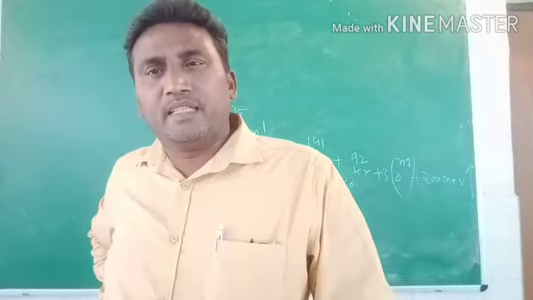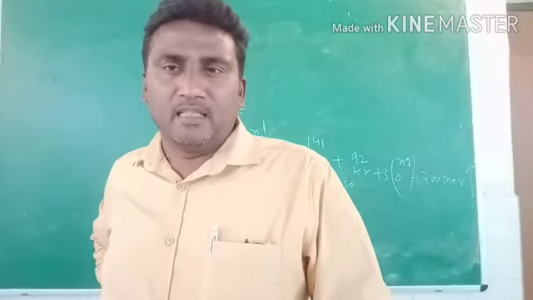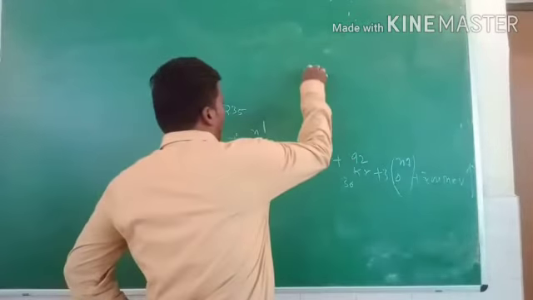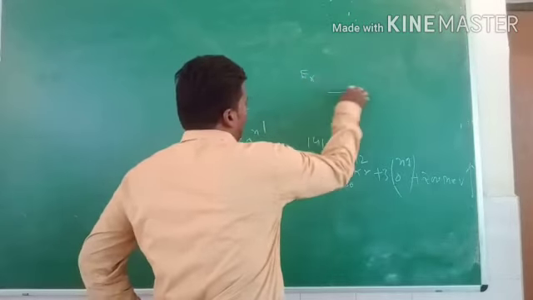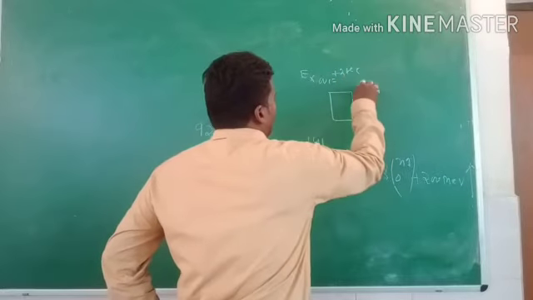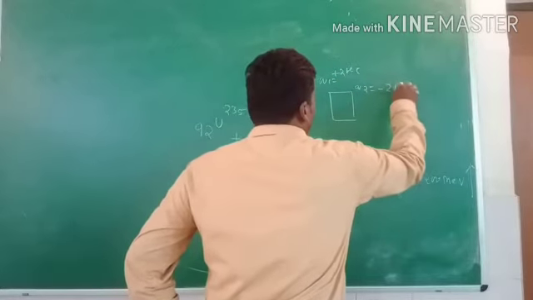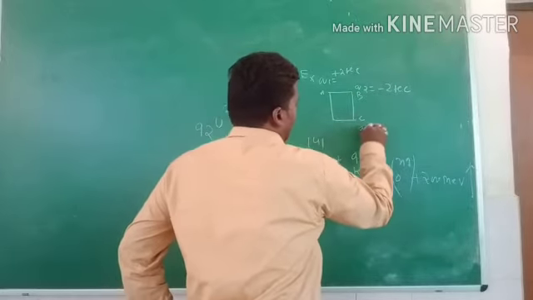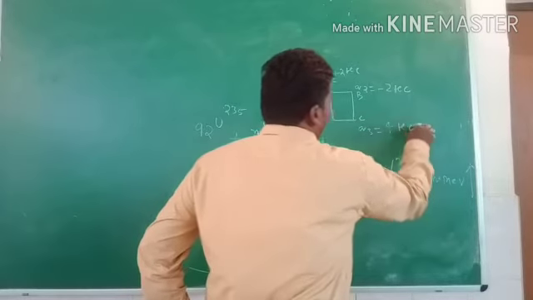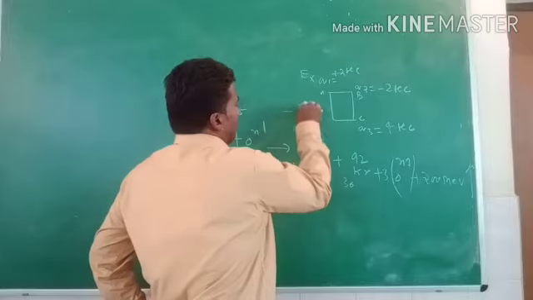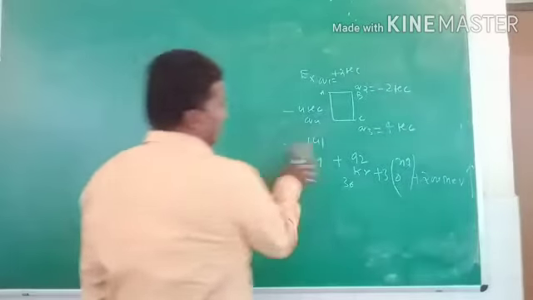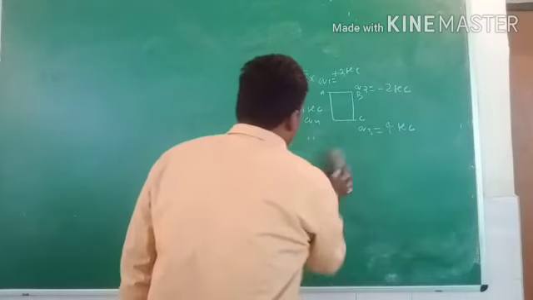Additivity means the total sum of the charges, and it is known as the additivity of charge. For example, in the figure, let us consider Q1 is equal to plus 2 microcoulomb, Q2 is equal to minus 2 microcoulomb, and at points A, B and C, Q3 is 4 microcoulomb and Q4 is minus 4 microcoulomb. The total sum of the charges in this condition is known as additivity of charge.